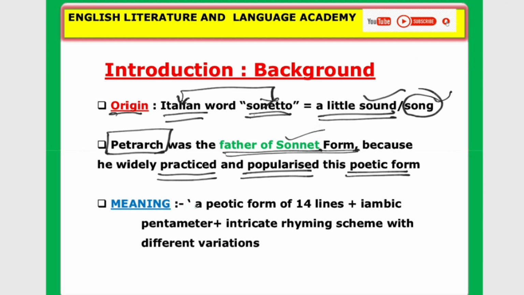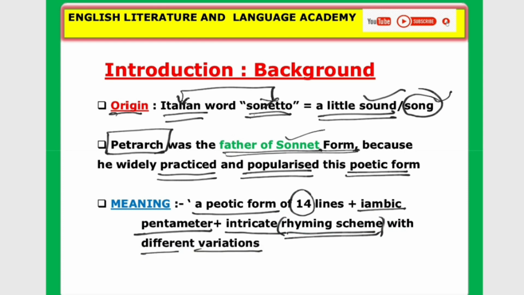So let's see the meaning of sonnet. A sonnet is a poetic form of 14 lines and iambic pentameter, with an intricate rhyming scheme. Look at the word iambic. There is a particular rhyming scheme with different variations.